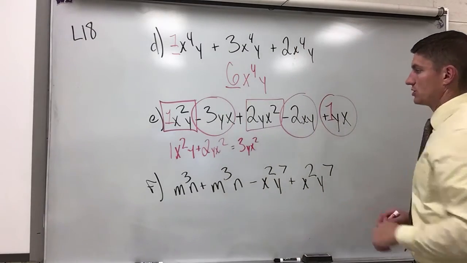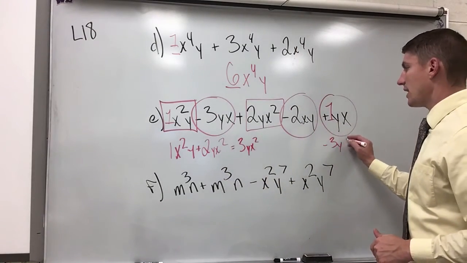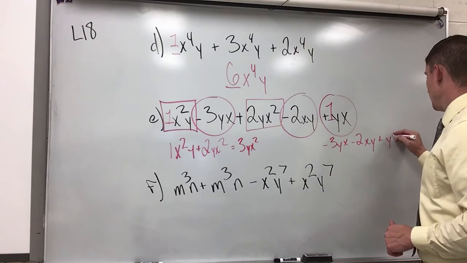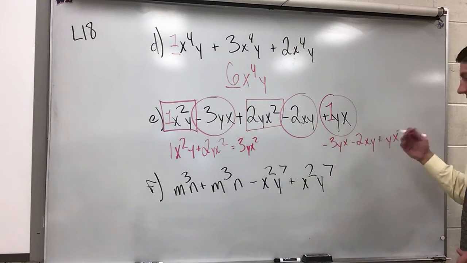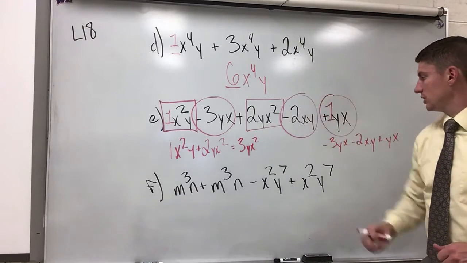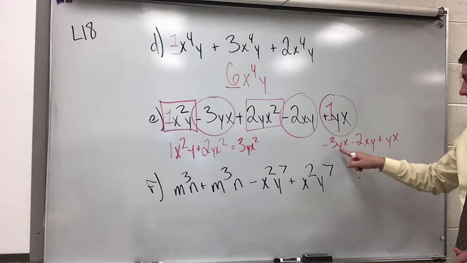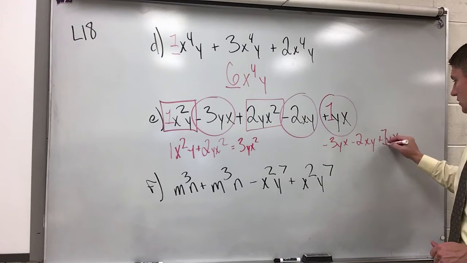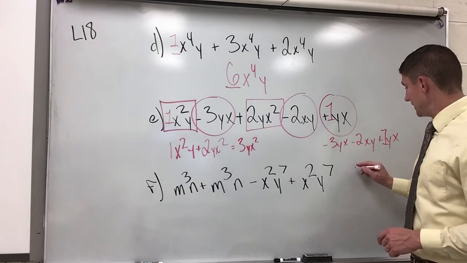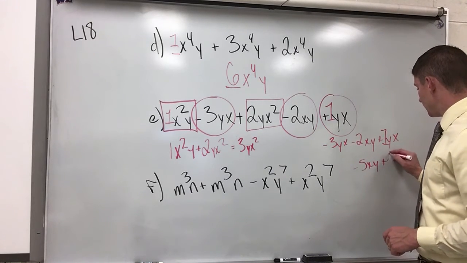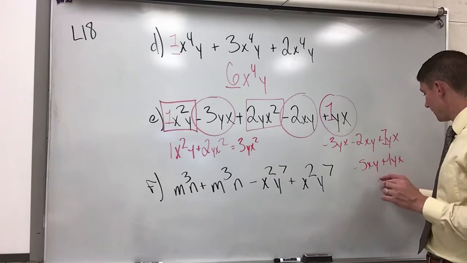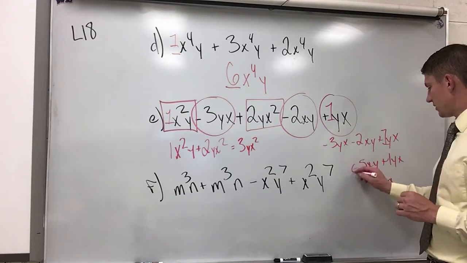In the second portion, I have negative 3yx minus 2xy plus yx. All of those are the exact same because it's an x and a y, an x and a y, an x and a y, and the exponents are the same in each of those terms. So I have negative 3 minus 2 plus 1. Negative 3 minus 2, same sign, sum. I would add those together. That would be negative 5xy plus 1yx. Different signs, subtract. 5 minus 1 is 4. Keep the sign of the larger number, which is going to be negative.